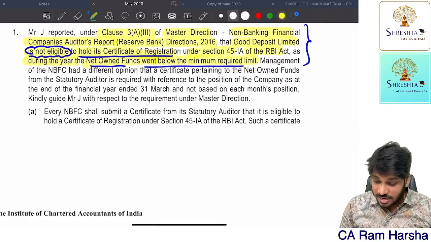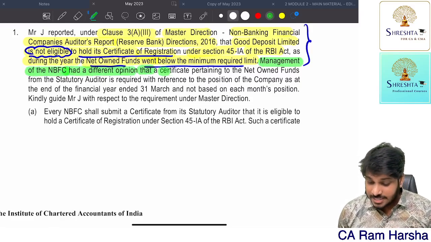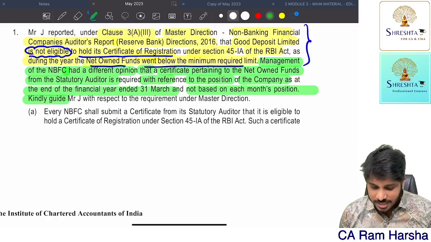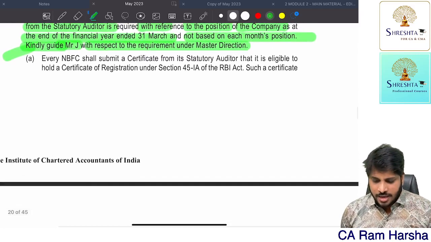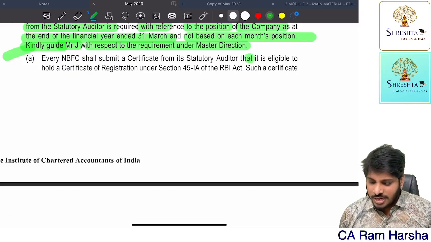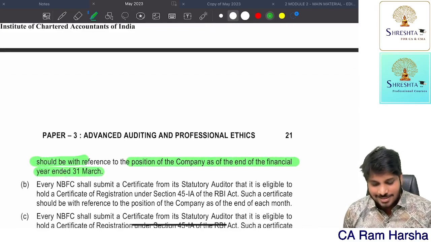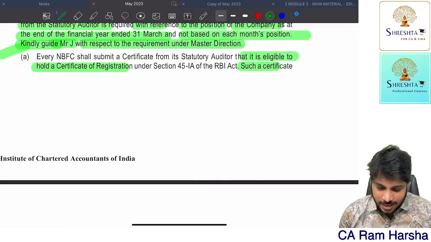Fine, now let's continue. Management of the NBFC had a different opinion: that the certificate pertaining to net owned funds from the statutory auditor is required with reference to the position of the company as at the end of the year and not based on each month, which is correct. Management is correct. Now they're asking, kindly guide Mr. J with respect to the requirement as per the master direction. Every NBFC shall submit a certificate from the statutory auditor that it is eligible to hold the certificate, and such certificate should be with reference to the position of the company. Exactly. The answer is directly option A.